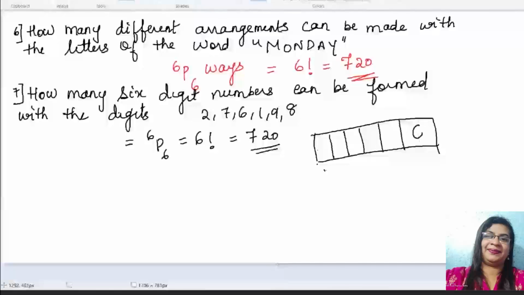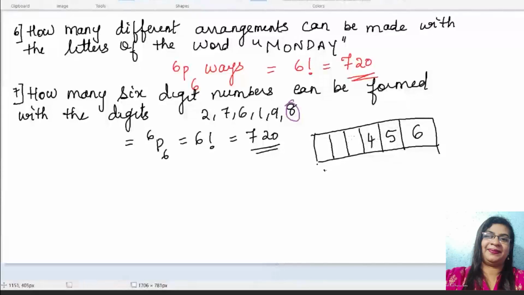Another way of doing it: for a 6-digit number, you always form 6 boxes. 1, 2, 3, 4, 5 and 6. Whenever repetition of digits is allowed, that will be mentioned in the question. Otherwise it is always understood that there is no repetition. Now suppose there is no 0. If 0 is there, then you have to start from the first box, and any digit except 0 could be possible in the first one.